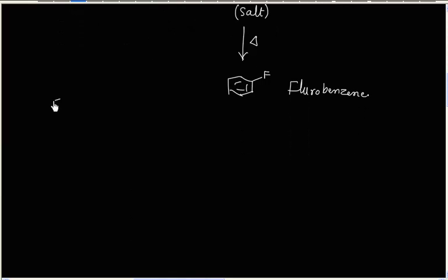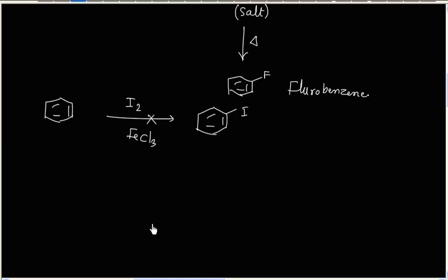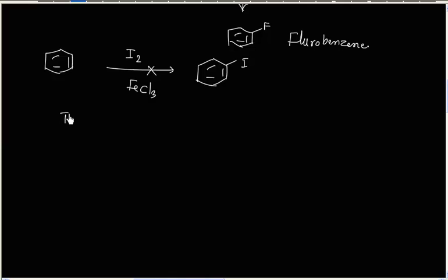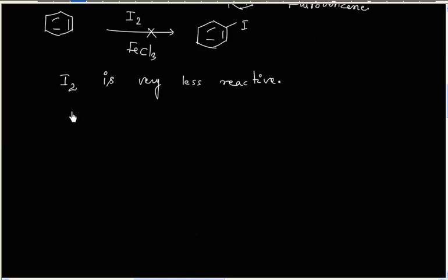Similarly, we cannot do iodination also. So like fluorine is very reactive but iodine is very less reactive. And that's why this reaction does not take place. So once again, we take help of indirect method.